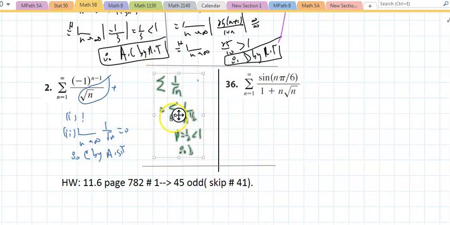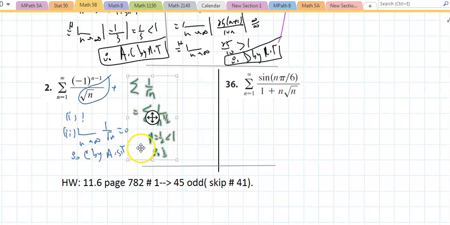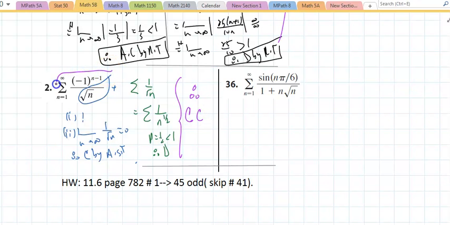So what did I show? I showed in the blue that the series converges, and I've shown in the green that the absolute value diverges, which means this series converges but not absolutely. The conclusion out of both of those is that, therefore, it is conditionally convergent. That's conditionally convergent.